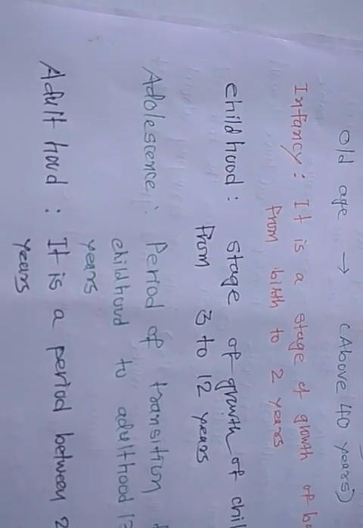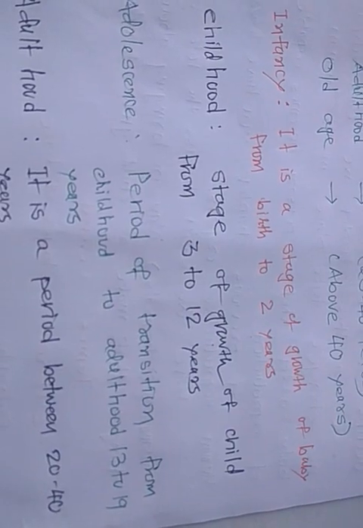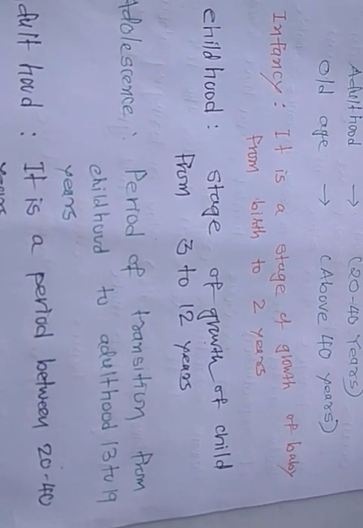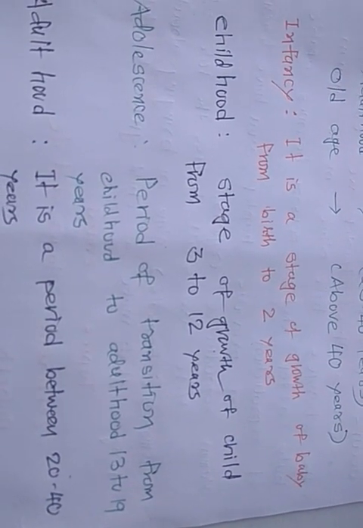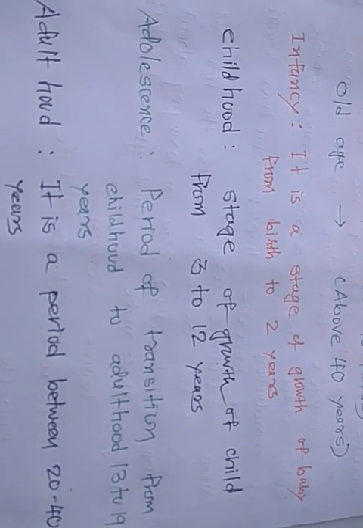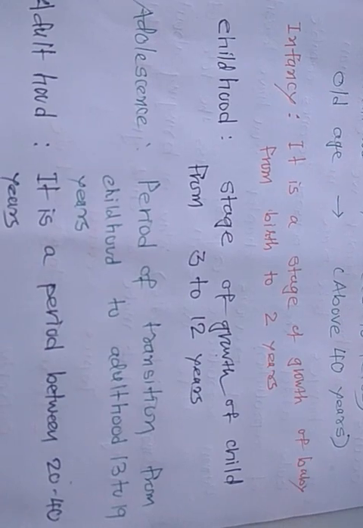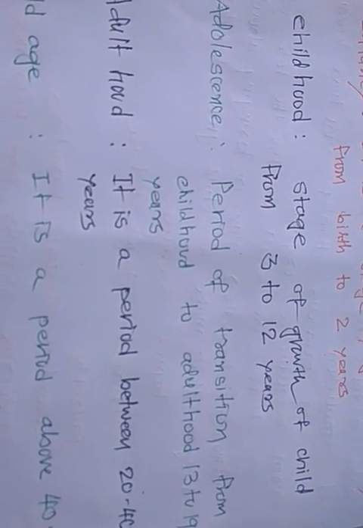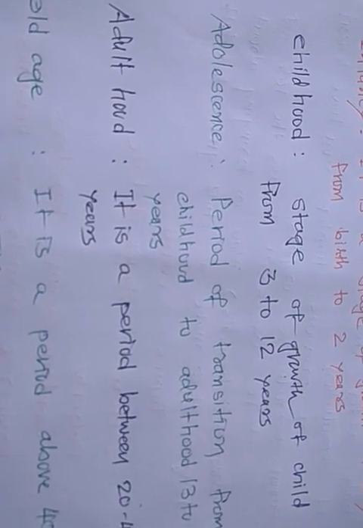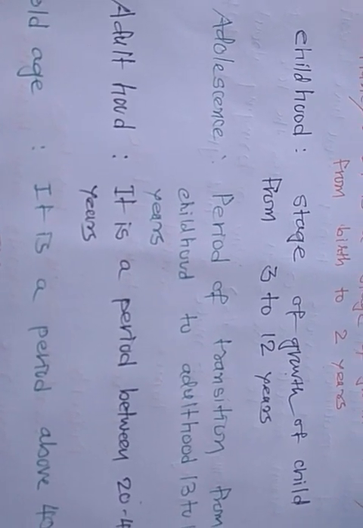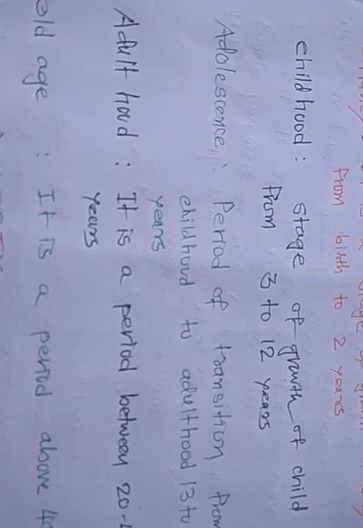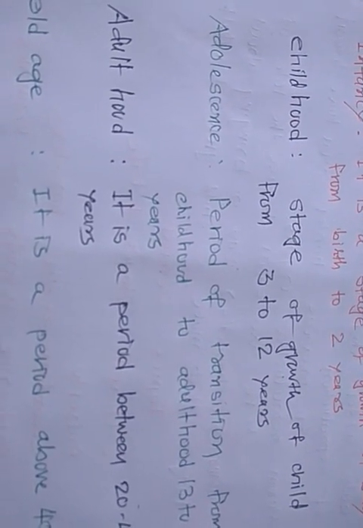Okay students, infancy is the stage of growth of a baby from birth to 2 years. Now the childhood stage is the stage of growth of a child from 3 to 12 years.